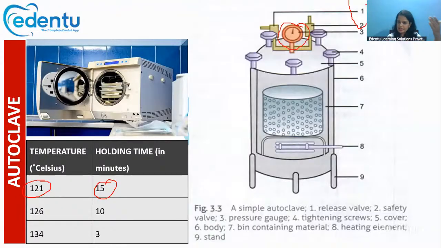If we are increasing the temperature, then the holding time can be decreased. If we increase the temperature to 126 degrees Celsius, then the holding time can be decreased to 10 minutes. If we again increase the temperature to 134 degrees Celsius, then the holding time can be decreased to just 3 minutes. So the temperature and the holding time are important. Please go through it. The sterilization conditions for the autoclave are important.